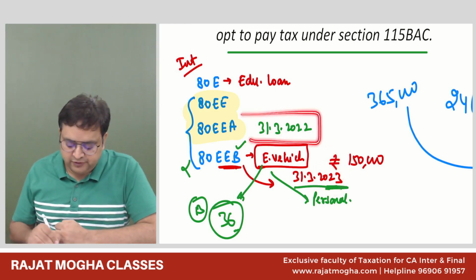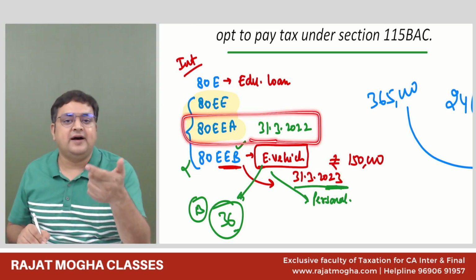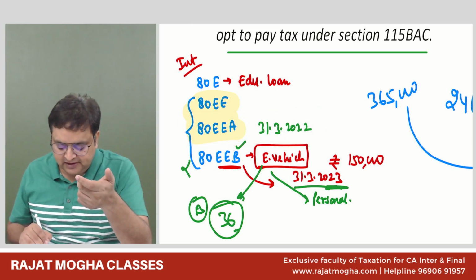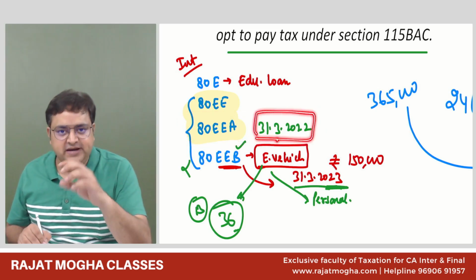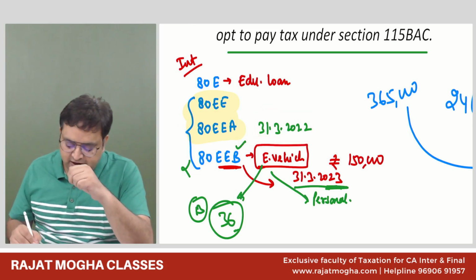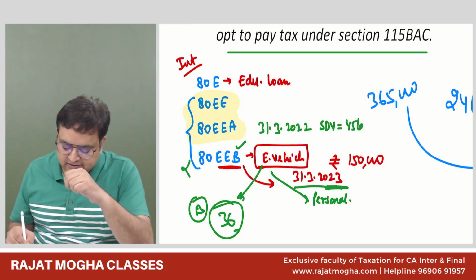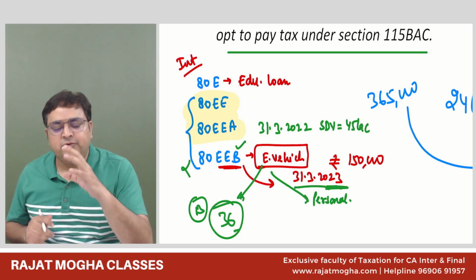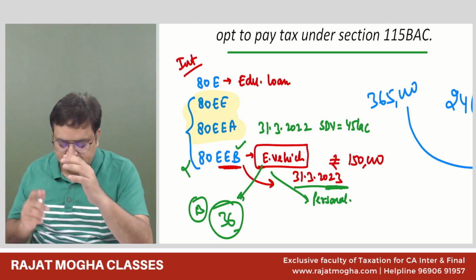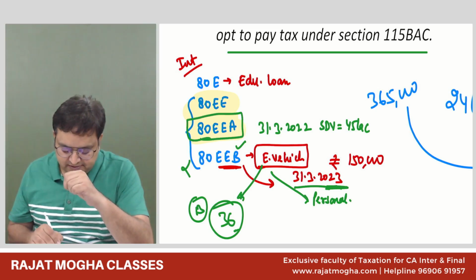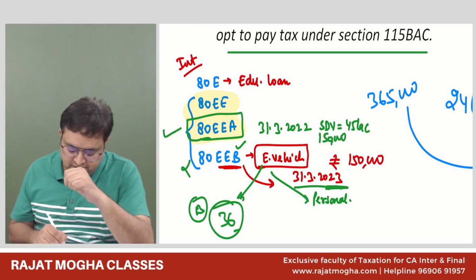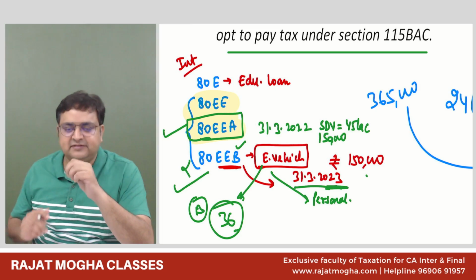It was telling you that if you are purchasing your first house, and you have purchased it, or your loan is sanctioned before this date, and your stamp duty value of the house is not more than 45 lakh, then whatever interest you are paying, you can get the deduction under 80EEA, maximum 1,50,000. Here the limit is the same in 80EEA, and for electric vehicle also the limit is the same, 1,50,000.